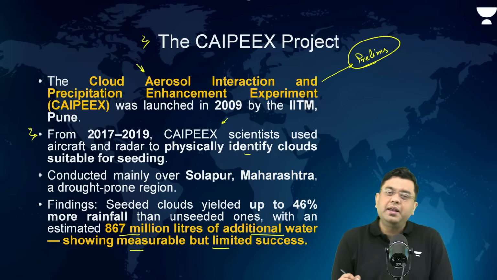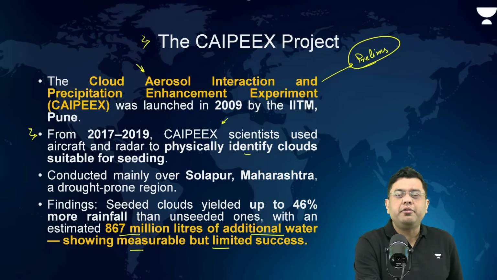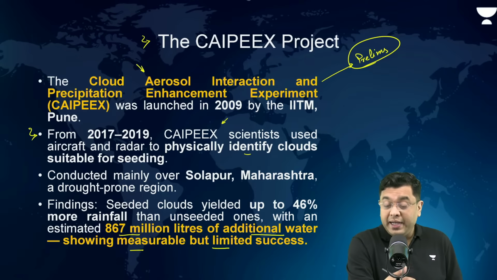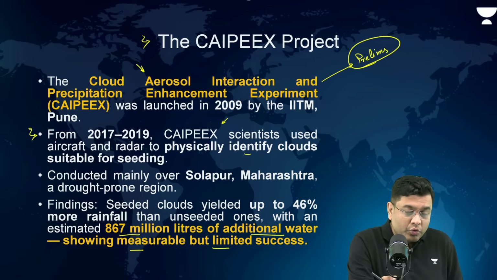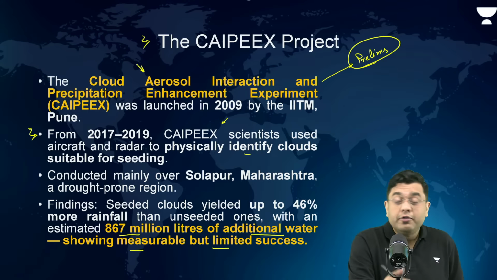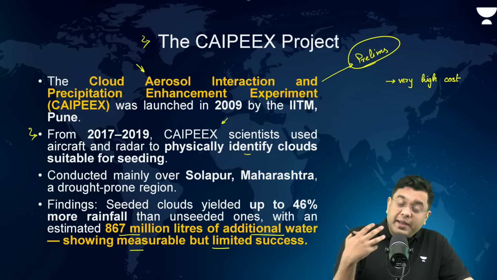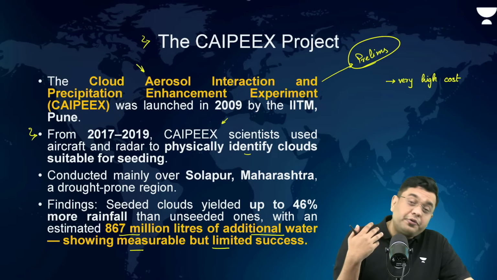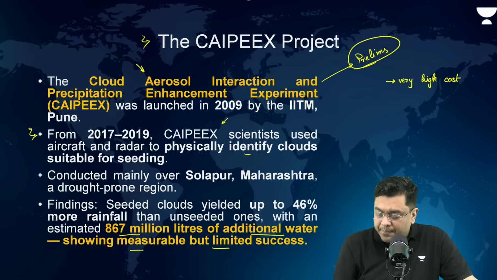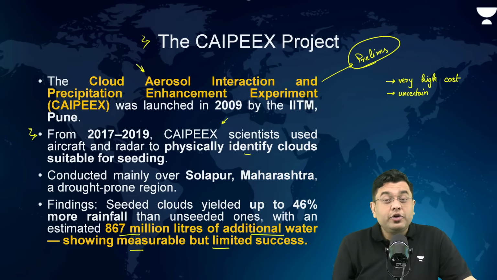showing measurable but limited success, a slight amount of greater rainfall. But it basically depended on the cloud quality and the cloud type. It varied from one particular cloud to another. So that is why cloud seeding has got its own issues. The issues such as very high cost. Okay, the trained pilots, then deploying the aircraft, utility of the aircraft, spraying of those materials, it is costly. It is then uncertain. Also, where does it cause rain?